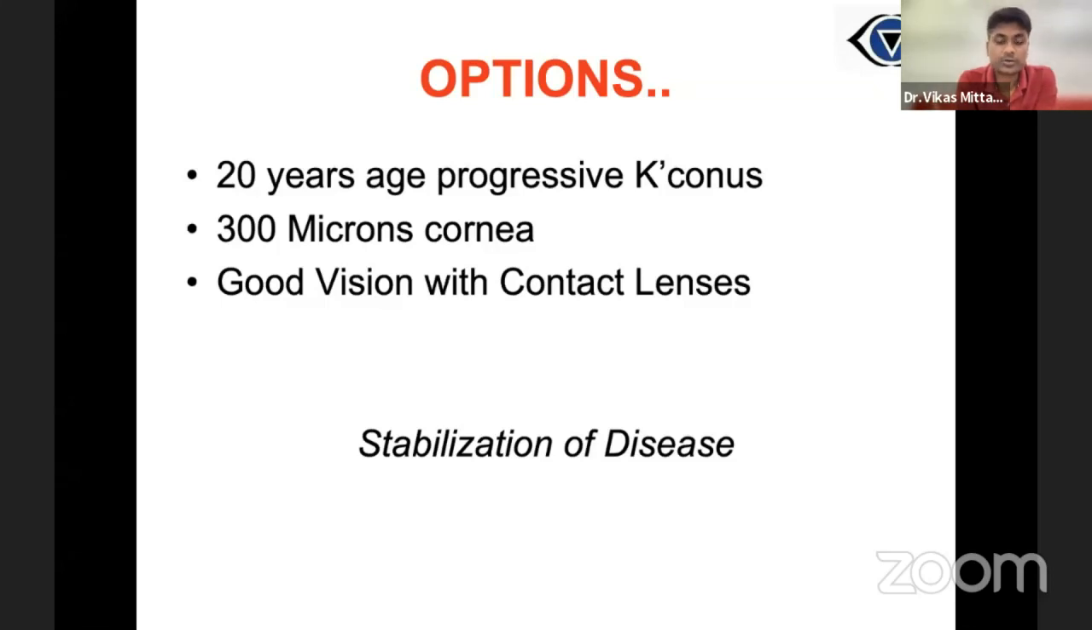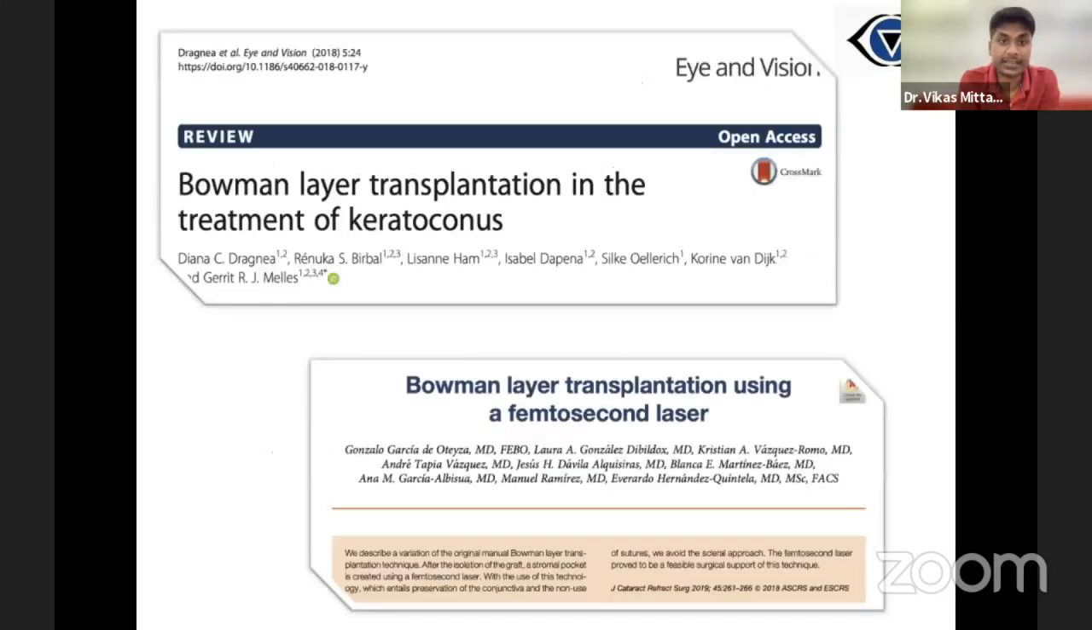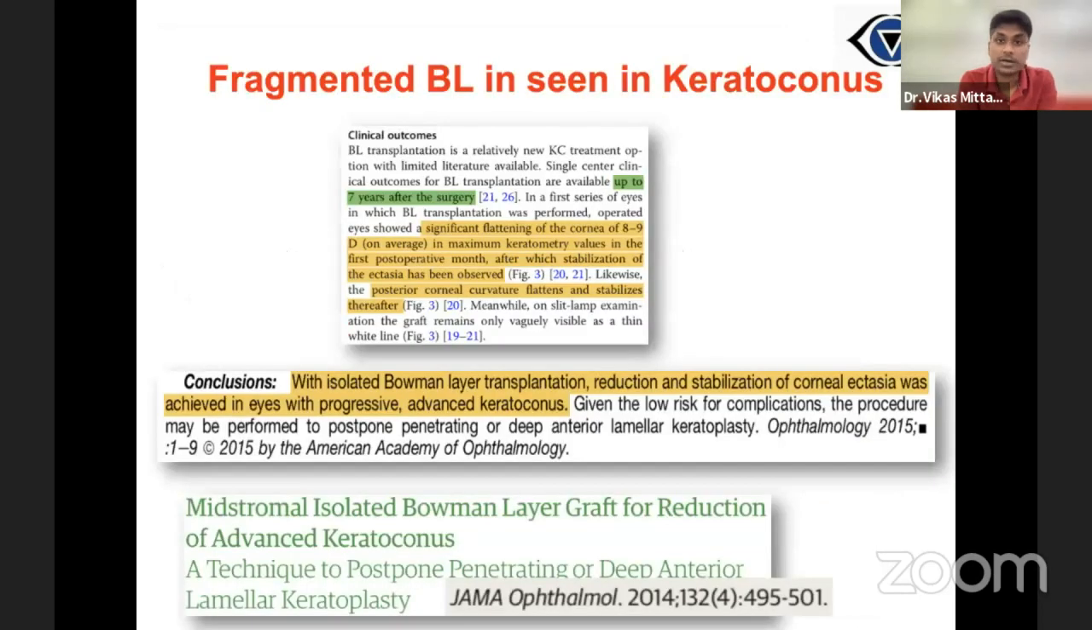As Dr. Rupal Shah also mentioned, if you have a cornea of less than 400 microns, it becomes very challenging to do collagen cross-linking. The patient was not interested in any PKP or DALK. So what other options do we have? Ashish showed you the Bowman layer transplant started by the MLS group. They have found a very good outcome in the form of stabilization of keratoconus as well as some flattening.